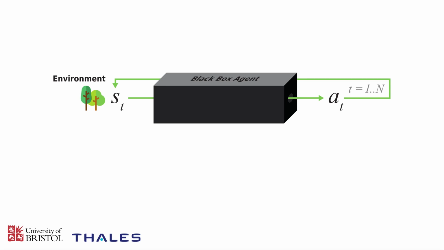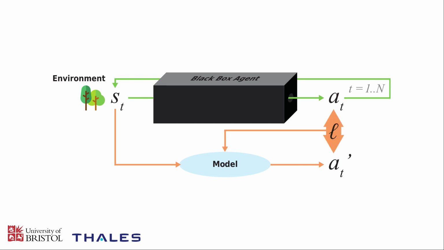So our goal here in this modelling exercise is to basically produce a parallel model that also is able to observe the environmental state and produce an action A prime. And really the goal of this is to match the model's action A prime to the true action produced by the agent A as closely as possible. And any loss between these two outputs we can use to feed back on the model itself, update its parameters, and basically improve the predictions. So far this is typical vanilla imitation learning.